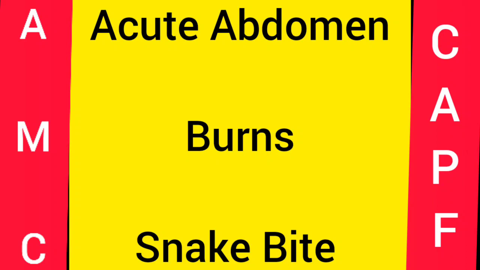So the total fluid is divided into 3 parts. 1/2 of the fluid, 1/4 of the fluid, and 1/4 of the fluid. 1/2 of the fluid is given in the first 8 hours. Next, 1/4 of the portion is given in the next 8 hours, and further 1/4 of the portion is given in the further 8 hours. At the last we will also give broad spectrum antibiotics to prevent any kind of infection.